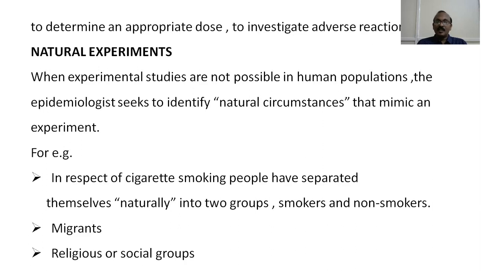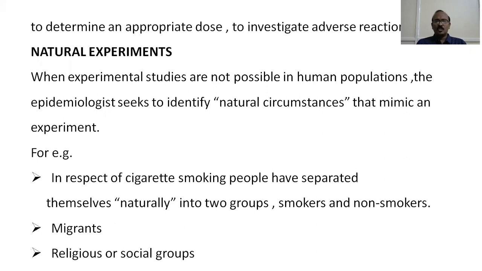Had we divided people into two groups, an experimental group and a control group, and in one group we allowed people to smoke, and in another group we did not allow people to smoke, then it would have been a randomized controlled trial. But by virtue of the habit of cigarette smoking, people have divided into two groups, that is smokers and non-smokers. Likewise, comparing migrants with the host population or the population of origin can also help in understanding various diseases.